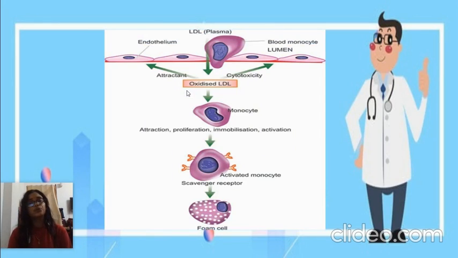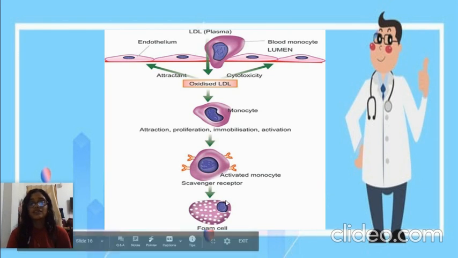Now we'll see the role of monocytes. LDLs from the plasma, once they enter into the intima, form oxidized LDL. This oxidized LDL has two functions. First, it is cytotoxic to the endothelium, and second, it attracts and proliferates these monocytes. These monocytes get converted to macrophages having scavenger receptors. The oxidized LDL is taken up by these macrophages having scavenger receptors, forming the very important foam cells.